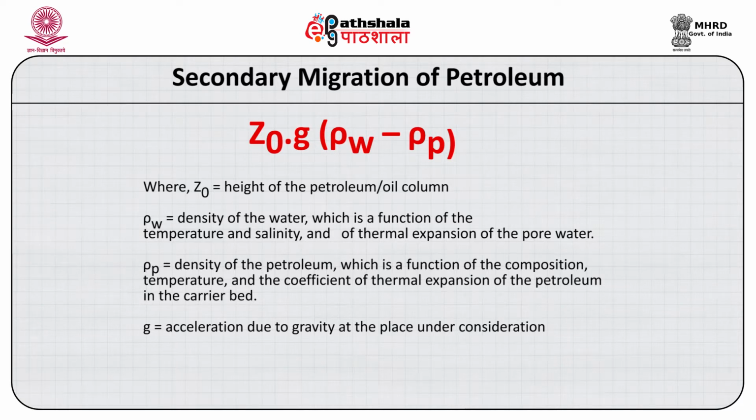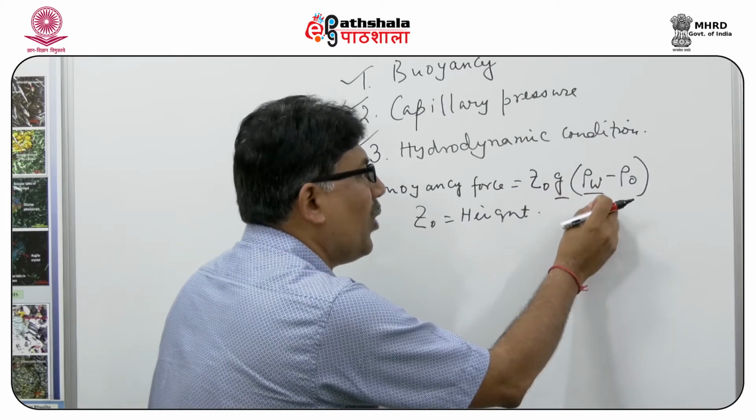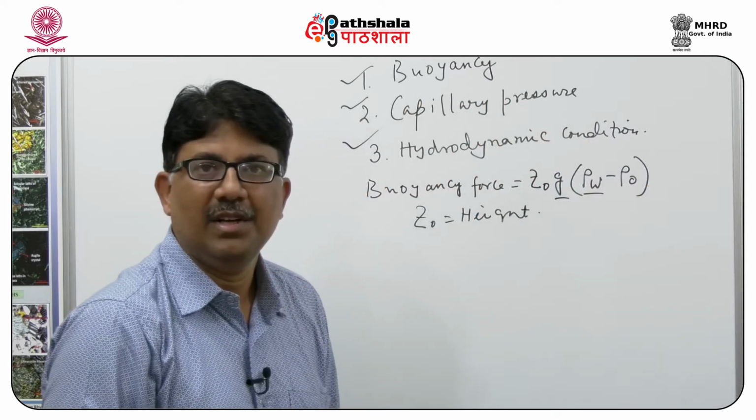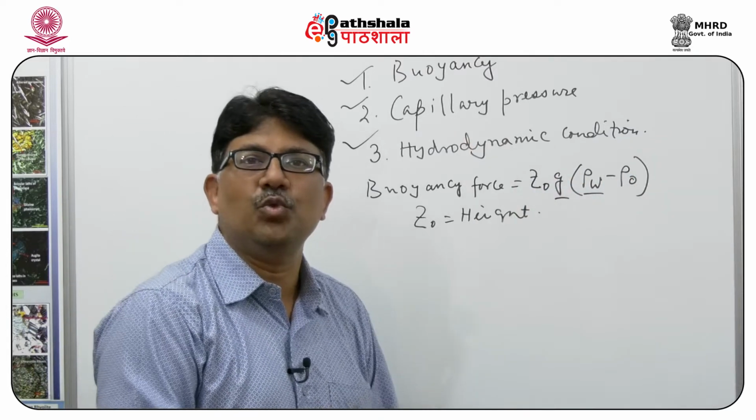You can see that the entire buoyancy force is a function of the density difference between the two phases, water and the hydrocarbon component.